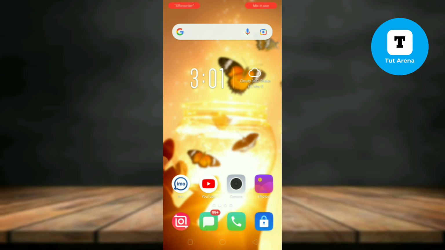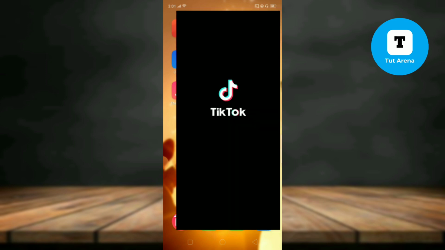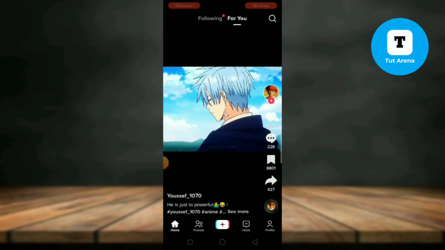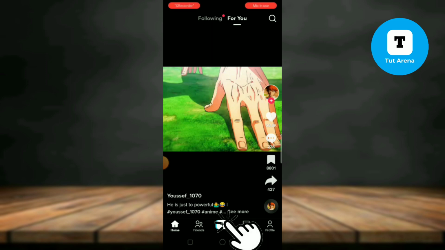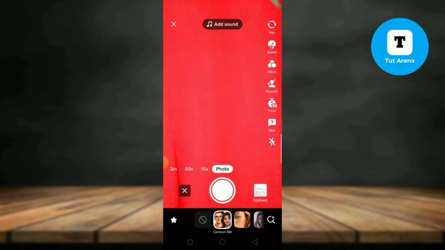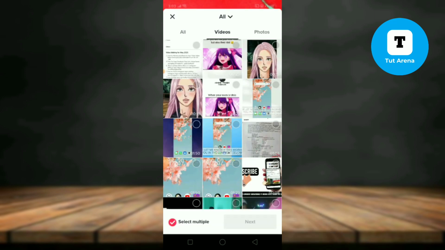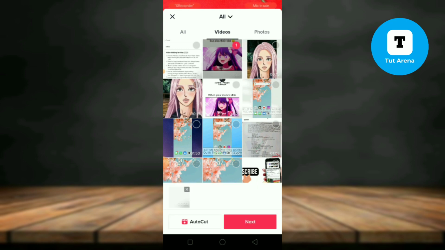Let's start. At first you have to open the TikTok app. After that just tap on the plus icon. In here you guys can tap and record a video, or you can tap on upload. For example, I'm gonna upload this one. Then tap on next.